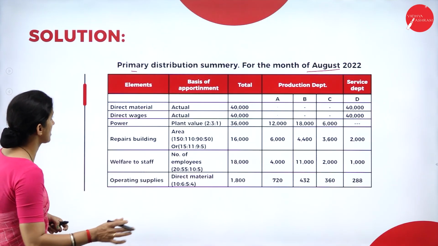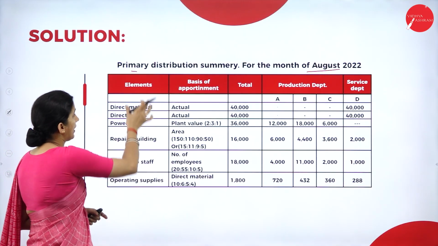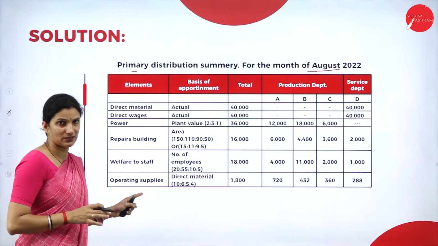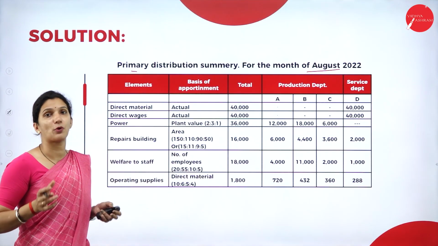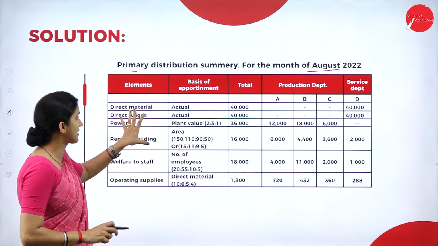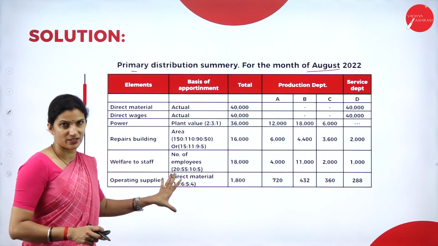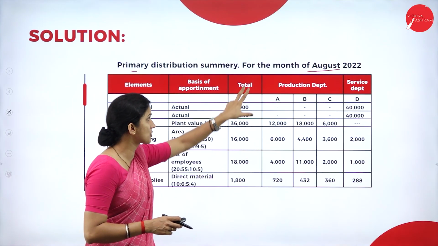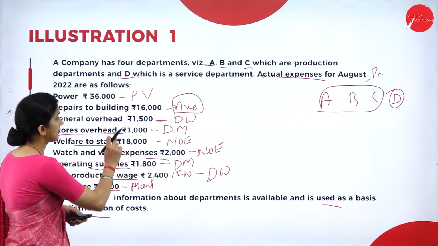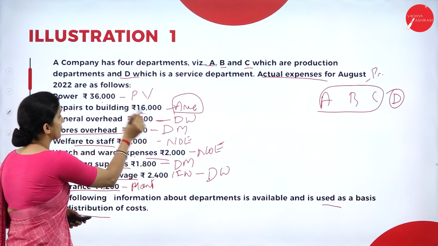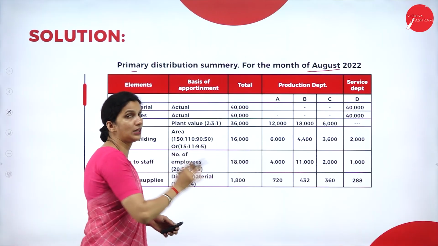See the format of the primary distribution summary we are preparing for the month of August. One column for the element or particulars. Then here, we need to write the basis of apportionment. For these expenses, what are the bases that we are using? That we need to write here. And then one column to write the total. The total means we are writing the expense amount, so for that we need one total column.